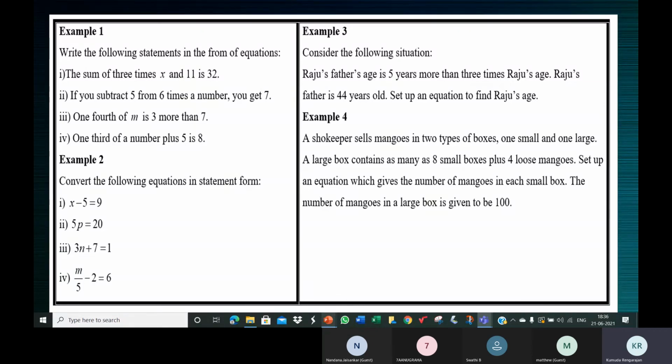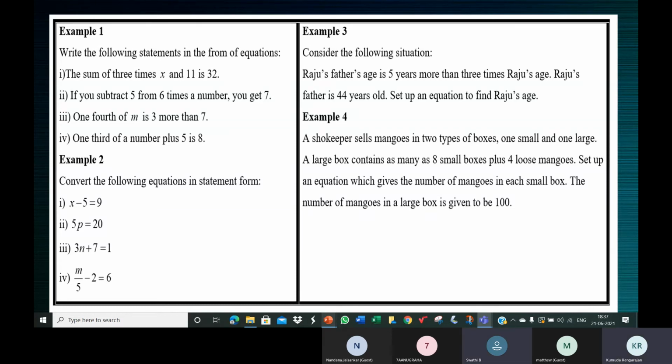A shopkeeper sells mangoes in 2 types of boxes. Okay, one small and one large. A large box contains as many as 8 small boxes plus 4 loose mangoes. Set up an equation which gives the number of mangoes in each small box. The number of mangoes in a large box is given to be 100. So children, it's about understanding every part of the information. Now, how many types of boxes are there?